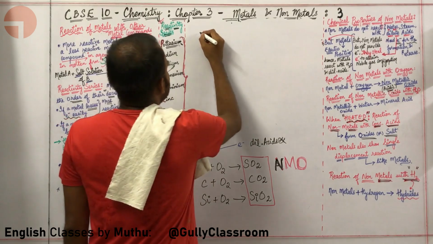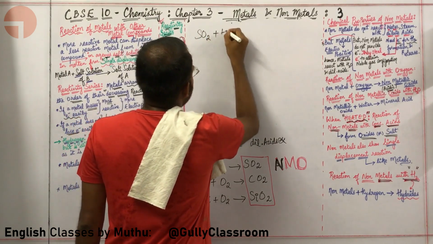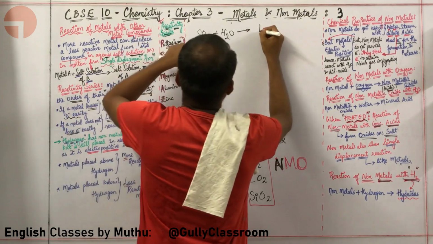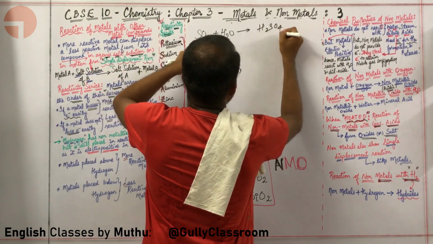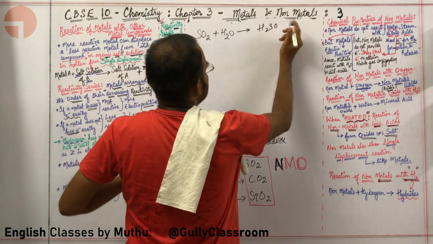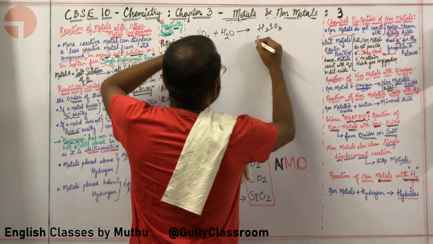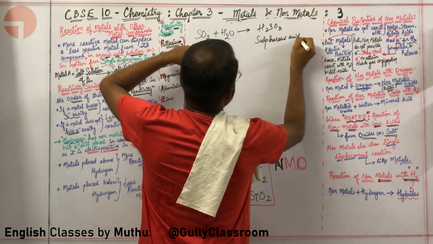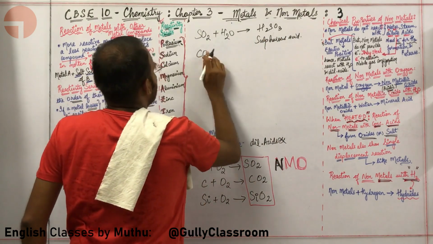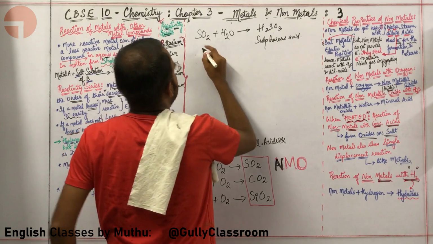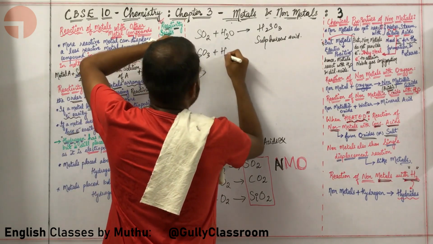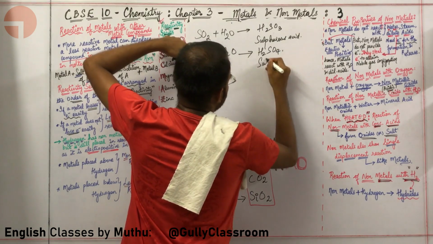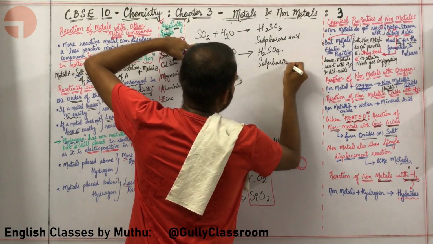Very nice question. So SO2, when it combines with water, you are getting H2SO3. Sir, H2SO3. What is the name of this acid? It is called sulfurous acid, sir. What next? See, sir, how will you get sulfuric acid? You need to put SO3 and water. You will get H2SO4, which is going to be called sulfuric acid.